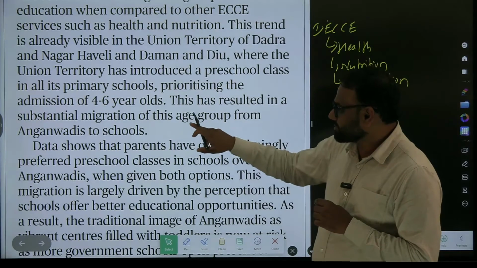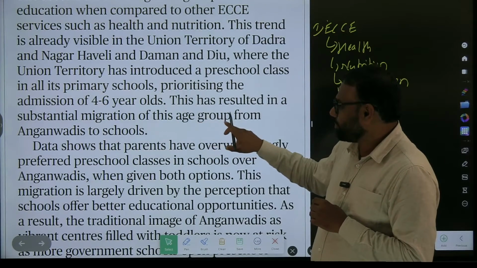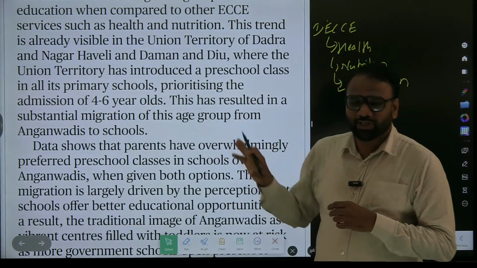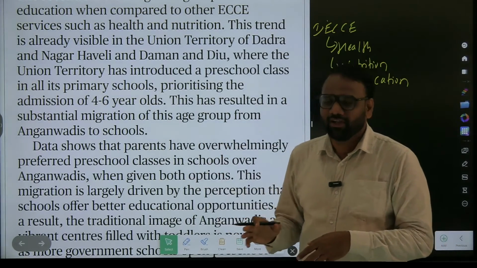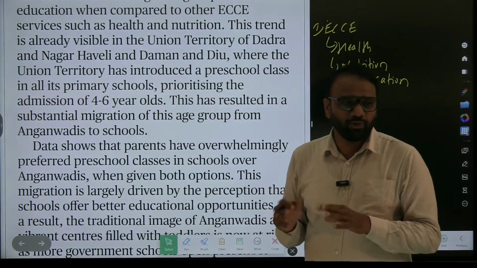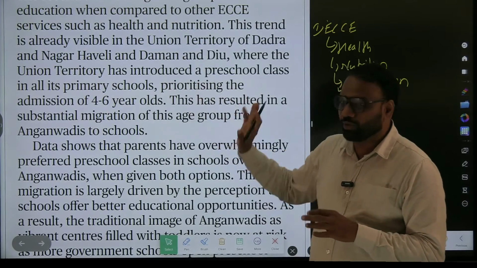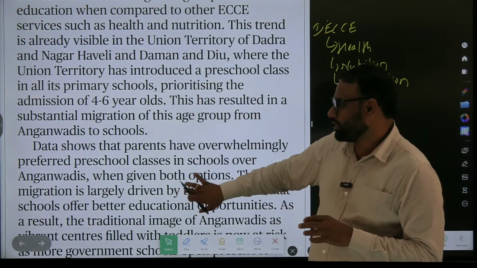This has resulted in a substantial migration of this age group from Anganwadis to schools. So in these union territories, rather than going to Anganwadis, they have started going to schools. Okay, it can be mentioned in mains, not important from prelims point of view. So we are not going to note down this point.